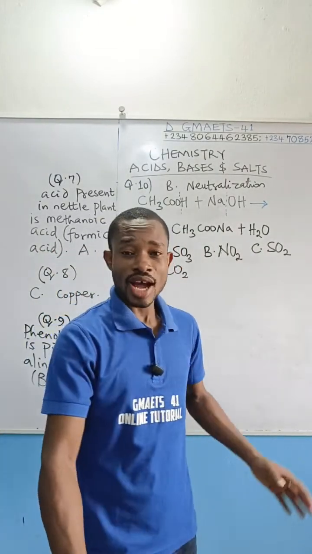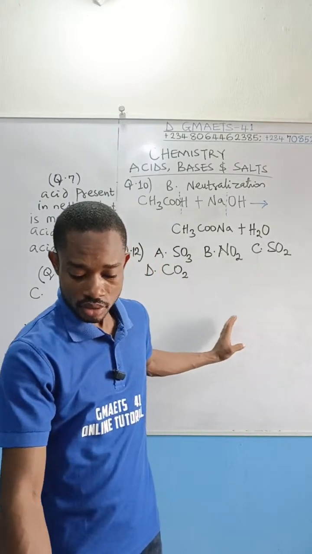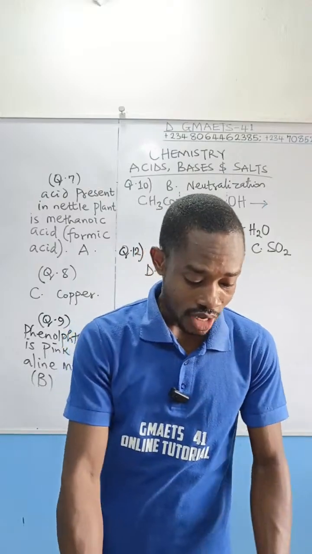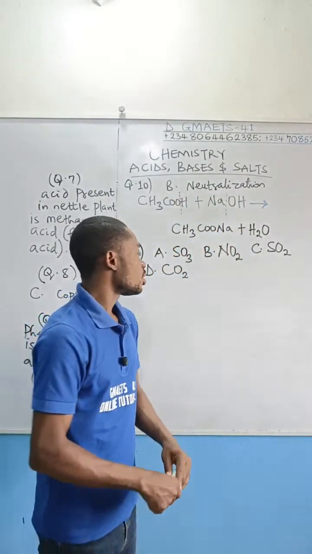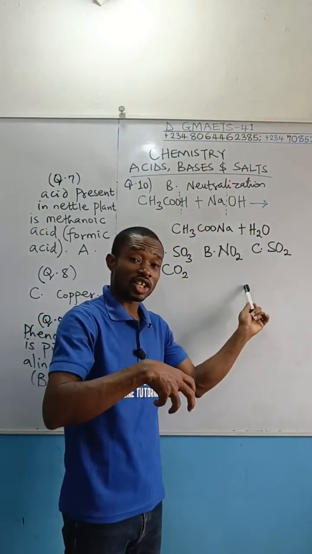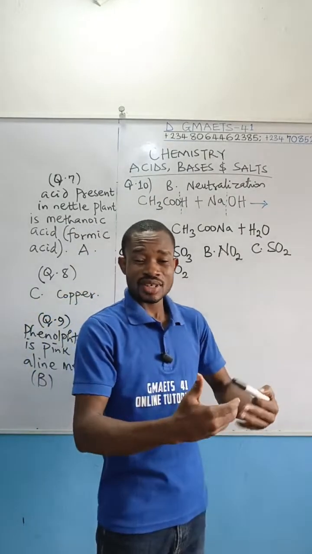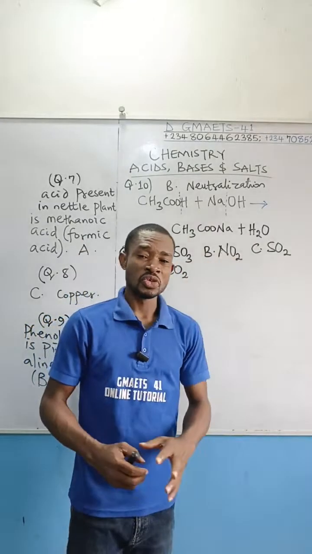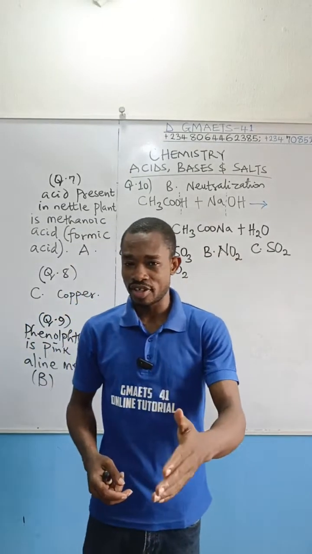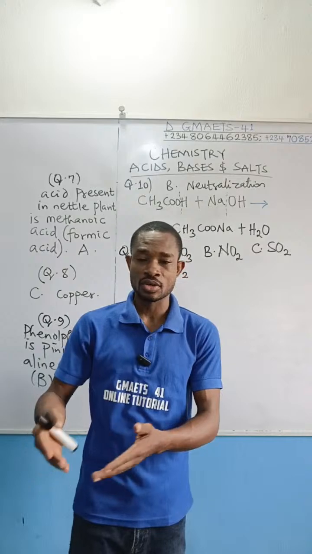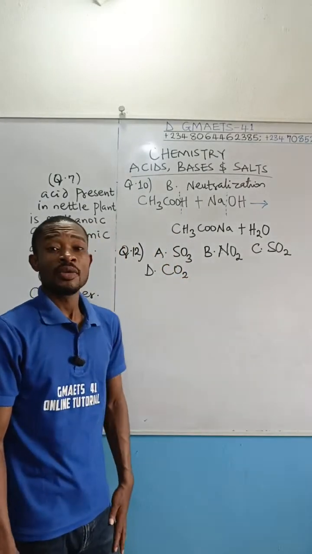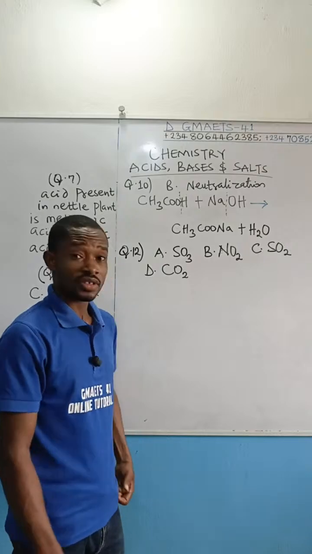These guys are called acid anhydrides. Why do we call them acid anhydrides? They are called acid anhydrides because when you dissolve them in water, they will produce acid solution. I had already defined acid anhydride in our physical class for your friends in the JAMB physical lesson.